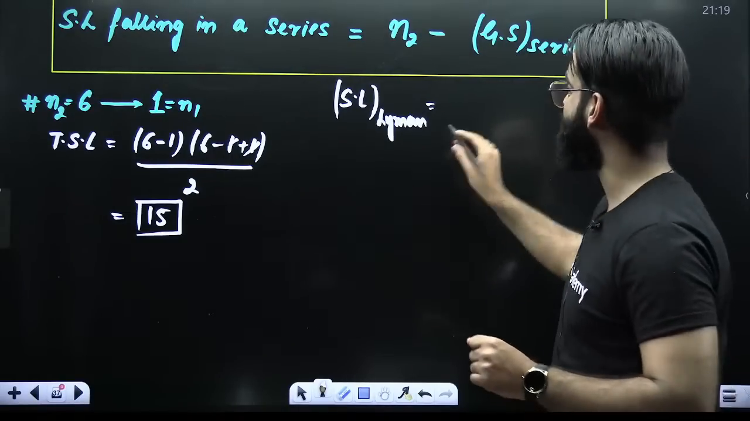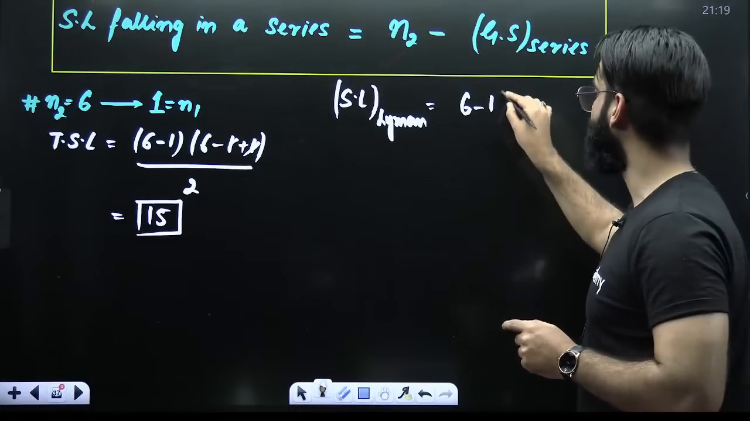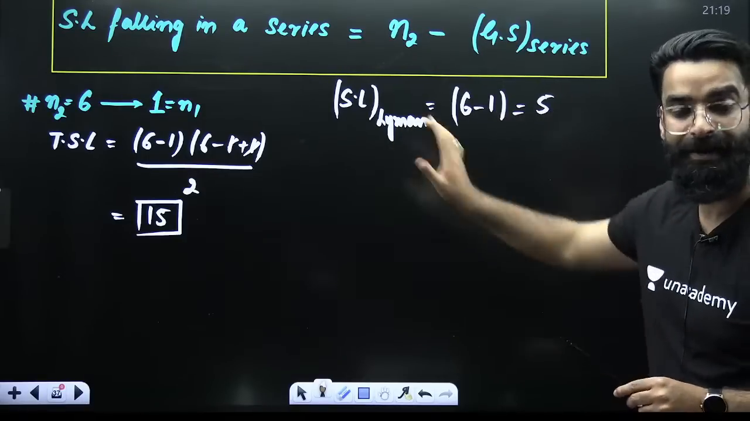N2 here is 6. What is the ground state in Lyman? In Lyman, the ground state is 1. So 6 minus 1 is 5. So out of 15, 5 spectral lines will fall in Lyman series.